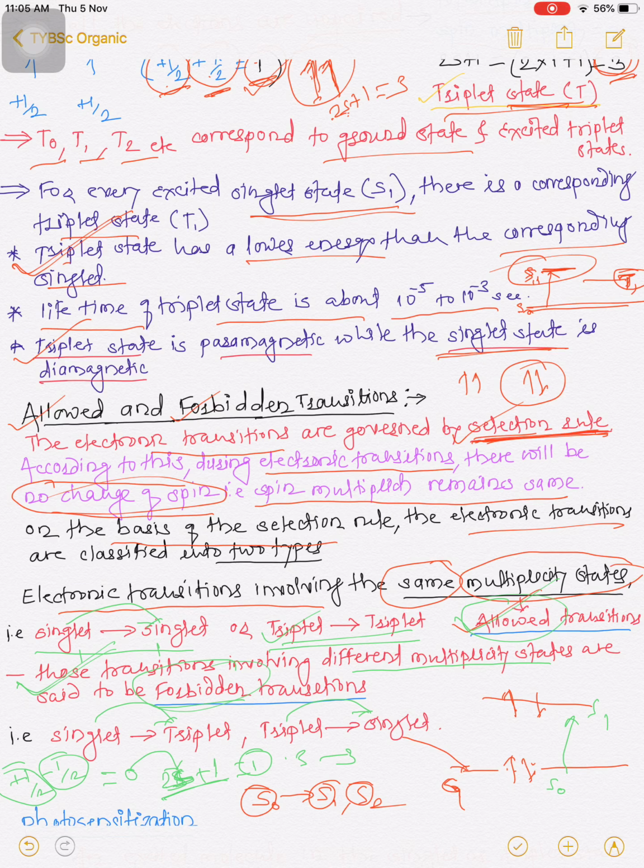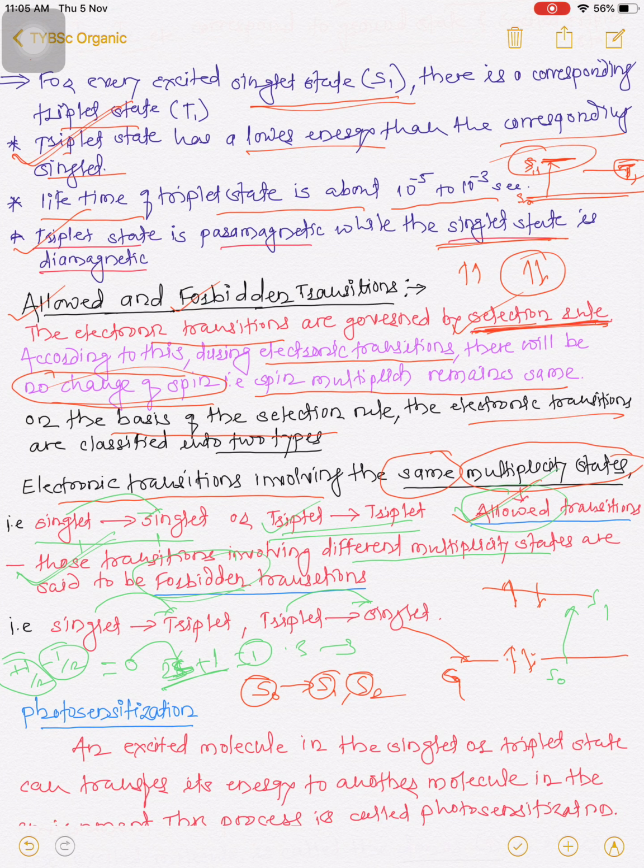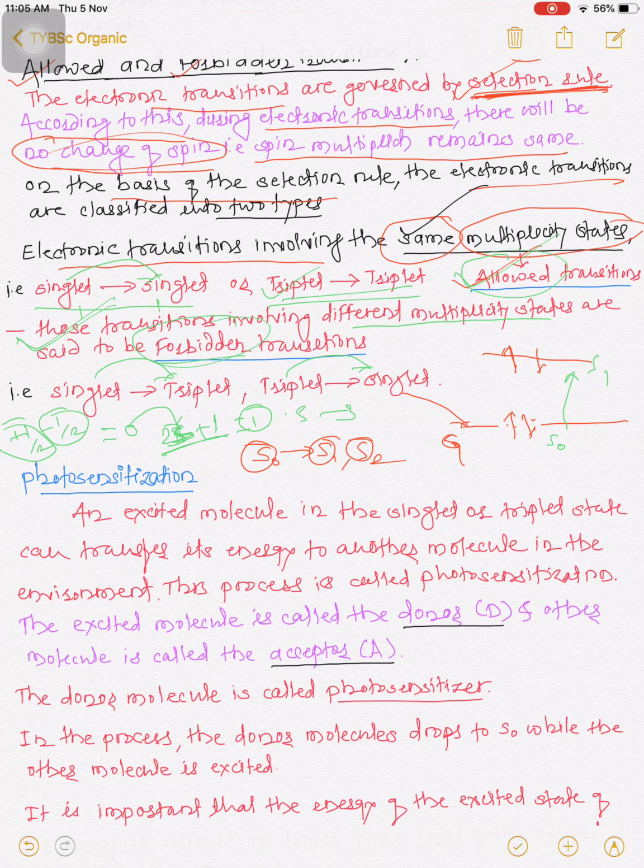The next point is the selection rule. By using the selection rule, we can classify electronic transitions as allowed and forbidden. In an allowed transition, electrons are excited from lower energy to higher energy within the same multiplicity state. If there is a change in multiplicity state, that is known as forbidden.